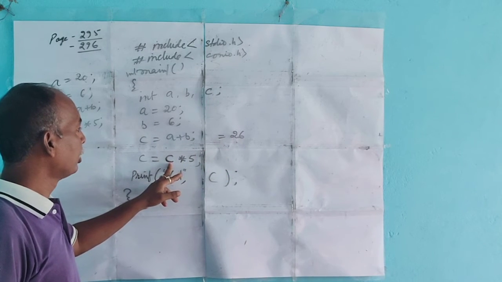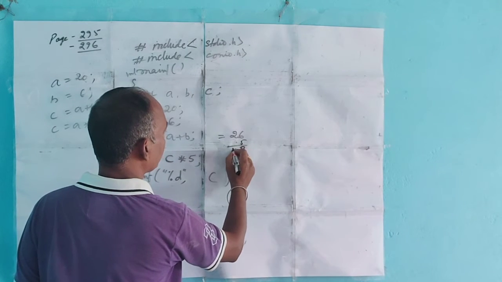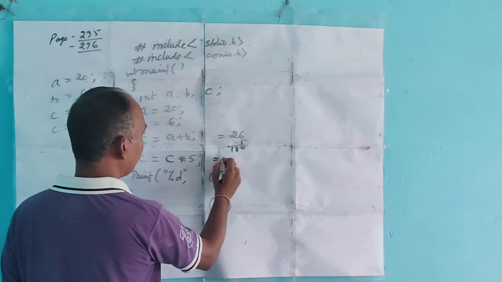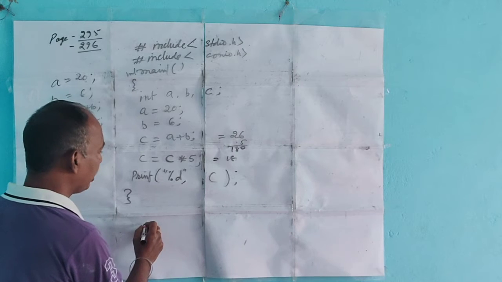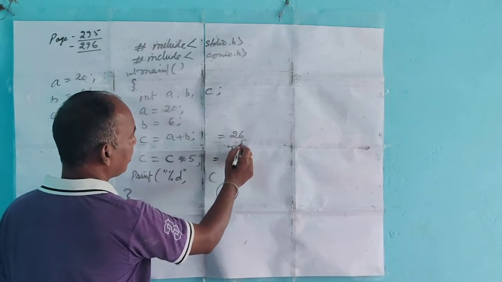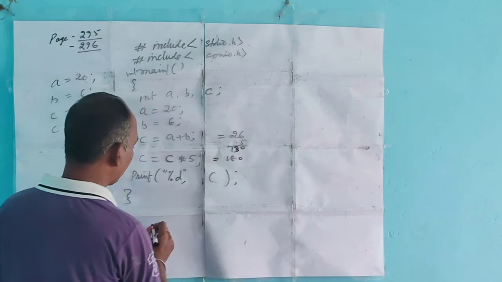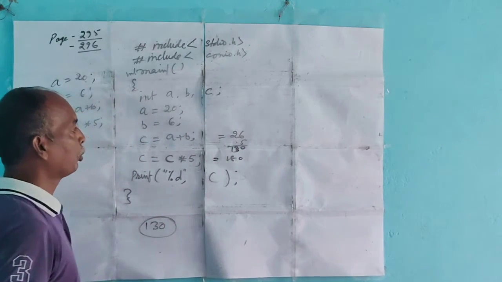So C is 26 into 5. When you run the program, you get the output, how much? You will get the output. So this is the output of your program.